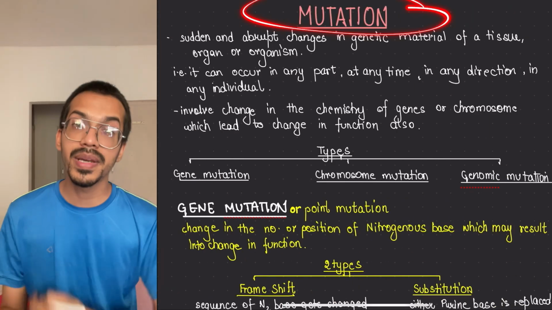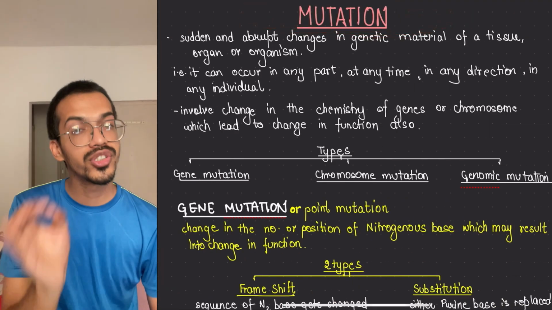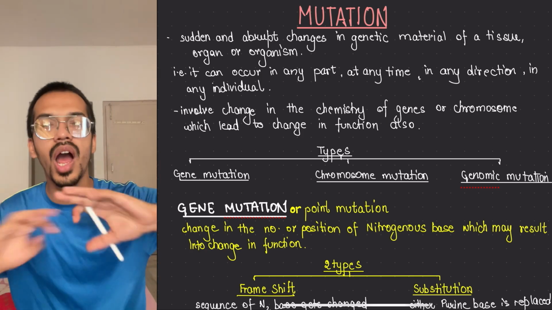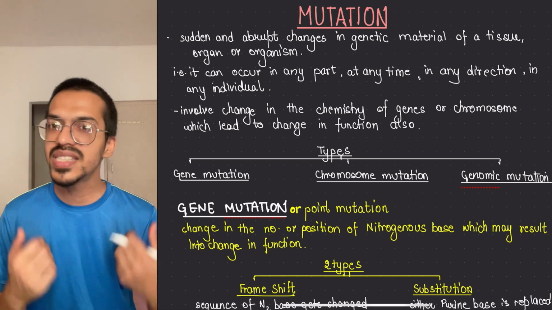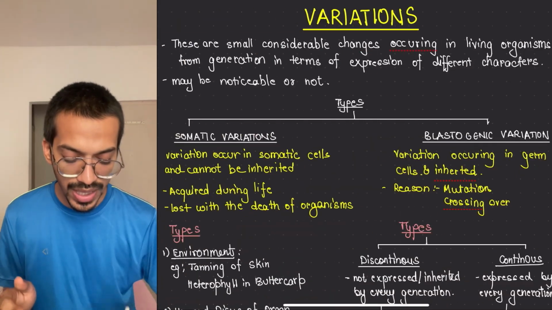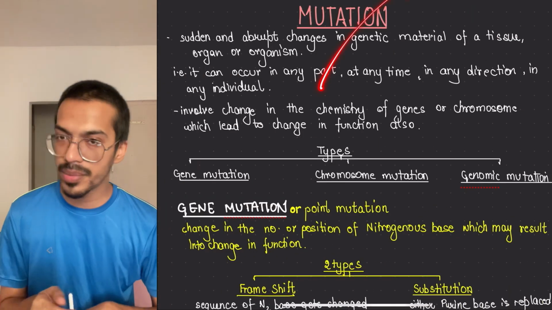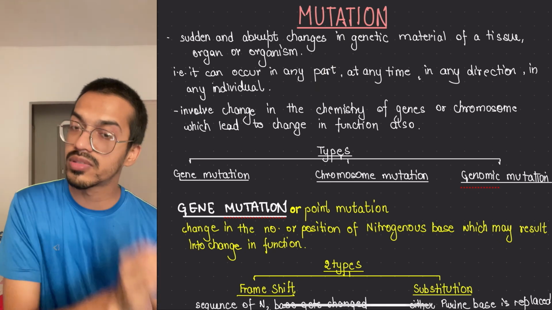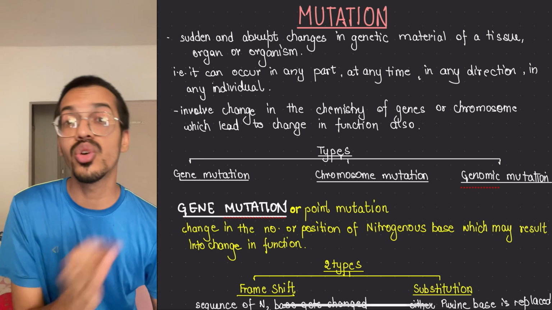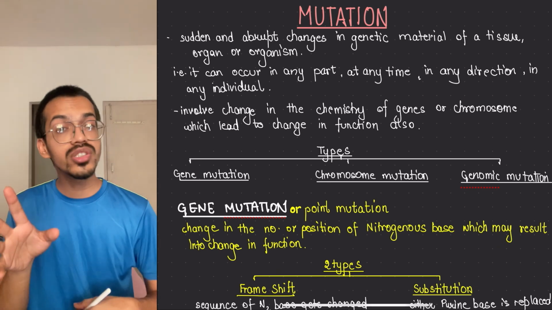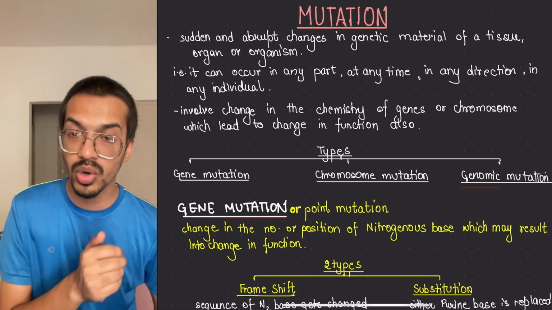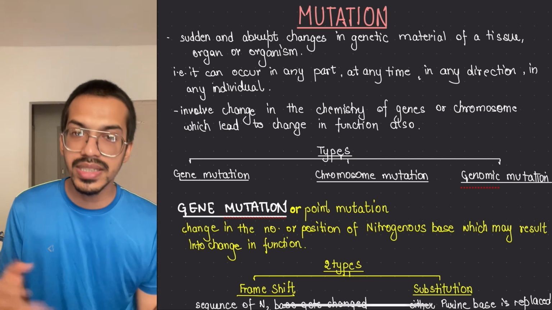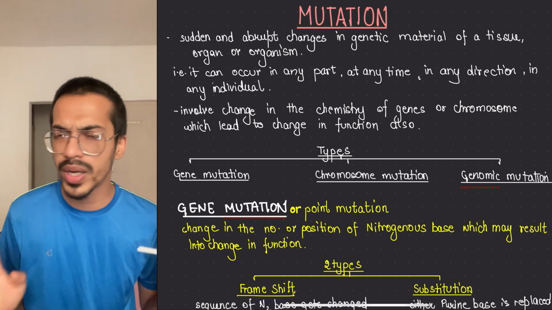Next thing in our topic is mutations, which is very important for you to understand. Mutations are sudden, abrupt changes that occur, meaning we are not expecting them. Variations we can expect, but these things are not expected, and this can occur because of n number of reasons, and the causes are called mutagens. The mutagens could be physical or chemical, radiations or anything. Heat could cause it, anything can cause it. We don't know what will cause it, but it will happen.